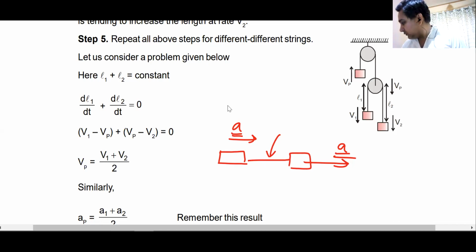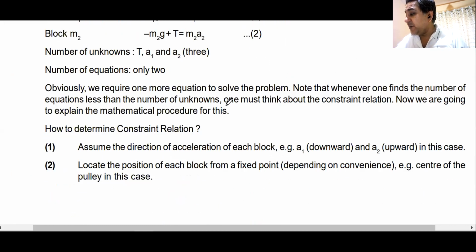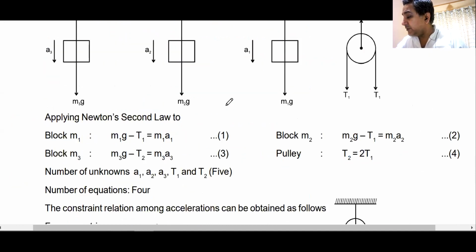Now, in case of a simple single string, the problem does not happen. But what happens when you have more than one string attached to blocks? For example, here.